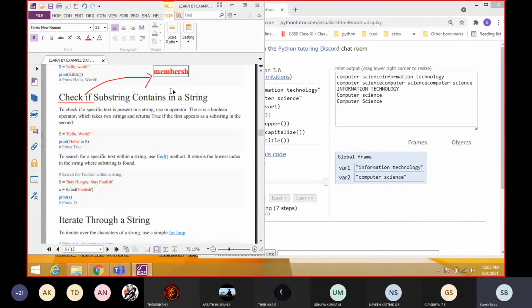What are the membership operators, students? Anyone remember? In, not in. This is the operator used for checking whether a particular value is available in a sequence or not. So in and not in operators are used for checking a substring. The in operator will give you true if it is available; if it is not available, it produces false. Then its opposite is the not in operator.